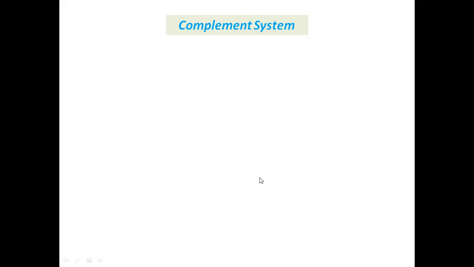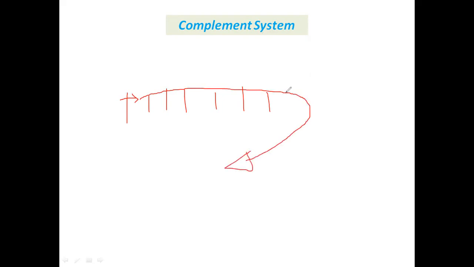Cascade mechanism होता क्या है, आप सभी को पता है. जैसे कि अगर कोई ऐसे ताश के पत्ते या कोई चीज ऐसी रखी गई है, अगर किसी एक चीज को अगर हम स्ट्राइक करते हैं तो वो बाकी सारी चीज को वन बाय वन एक साइकिल कंप्लीट हो जाती है. तो इसी को कहते हैं कैस्केड. So this complement system is the cascade process in which the formation of the serum proteins occurs in a cyclic manner, in a specific manner, and this complement system takes part in both innate as well as the acquired immunity.